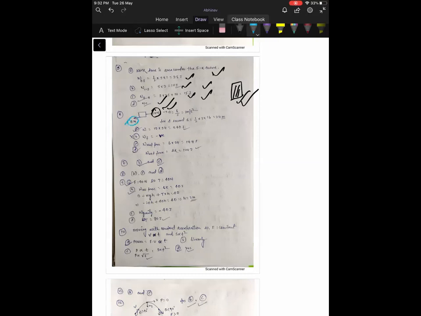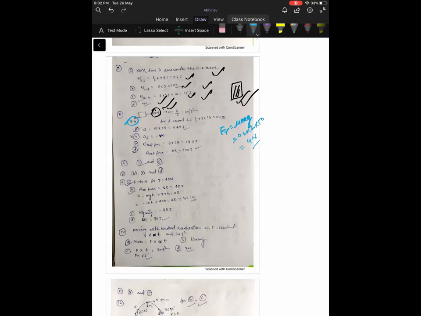Why 4 Newton? Friction is equal to mu mg because the body is on a horizontal plane, so N will be mg. Friction acts in the opposite direction to oppose the relative motion. So 0.2 into mass 2 into g gives you 4 Newton.